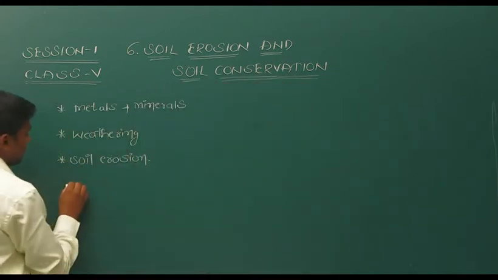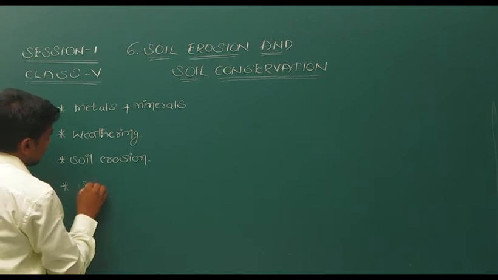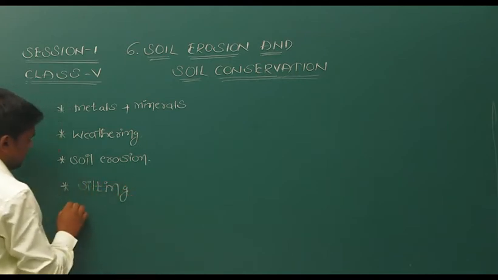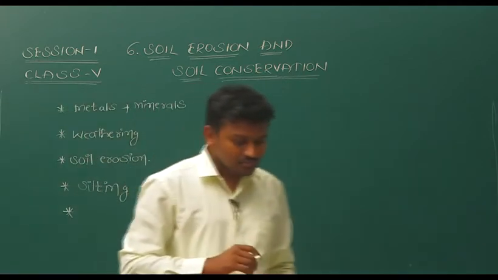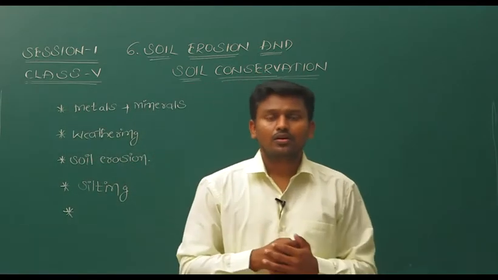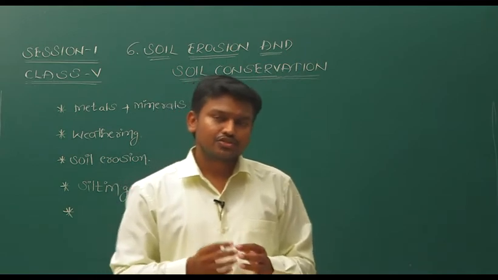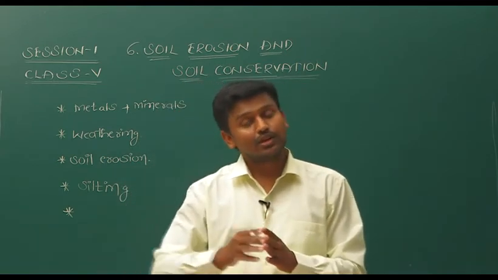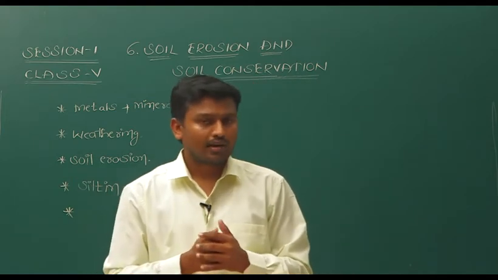What is that? Silting. And unless they change their course, if they change their course, then it will be more dangerous. What is this course?